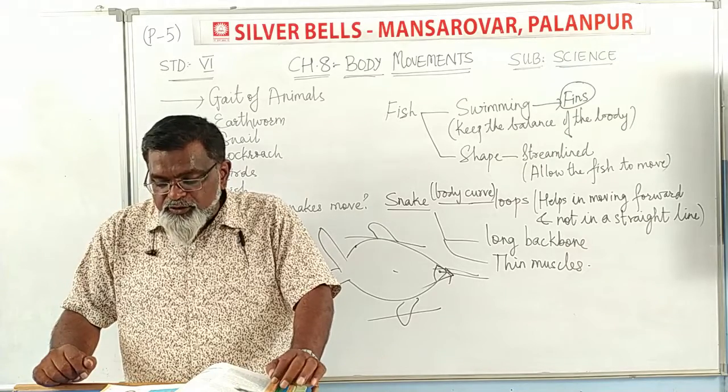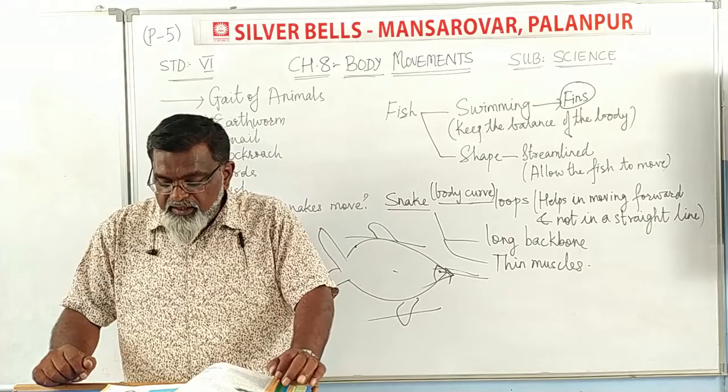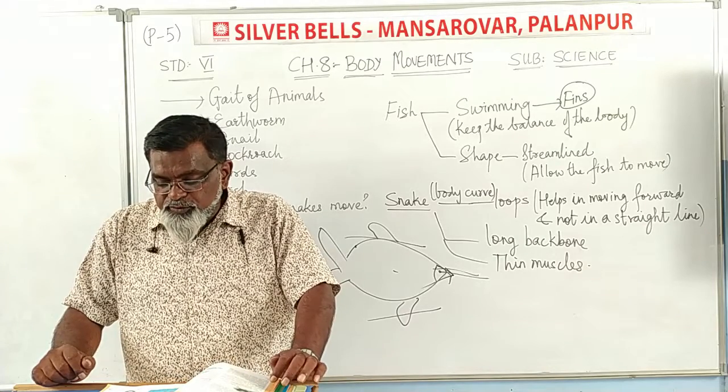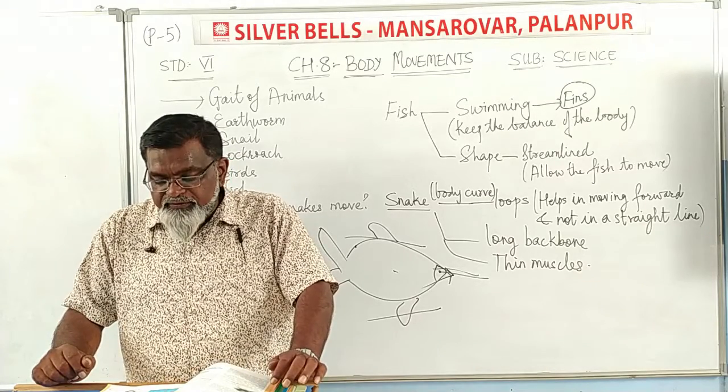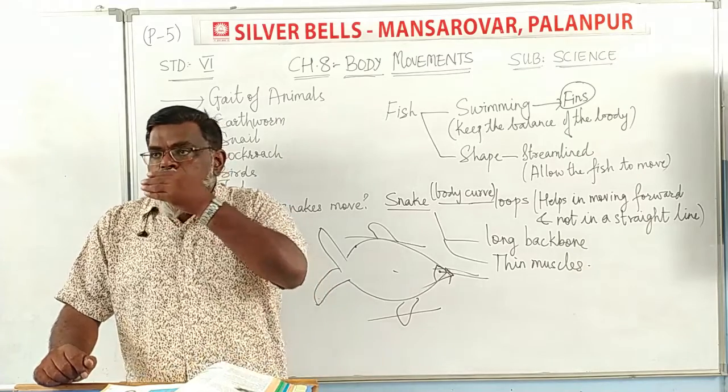Muscles also interconnect to the backbone, ribs and skin. The snake's body curves into many loops. Each loop gives the snake a forward push.